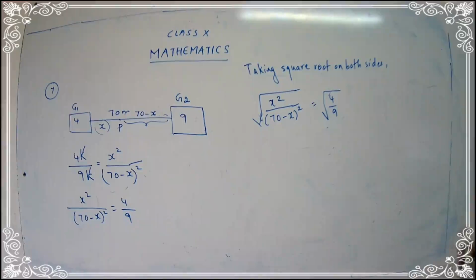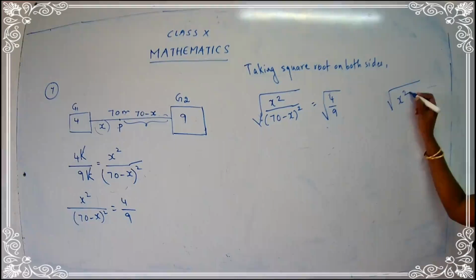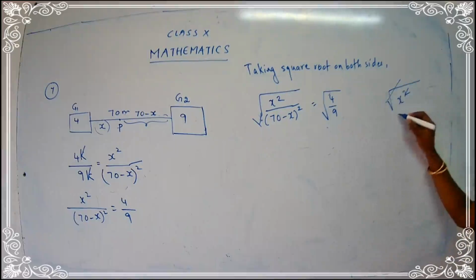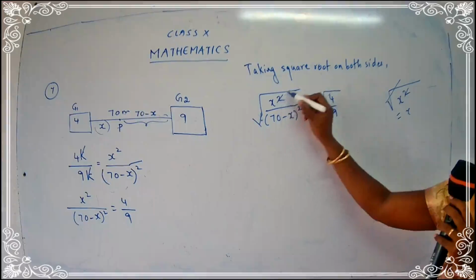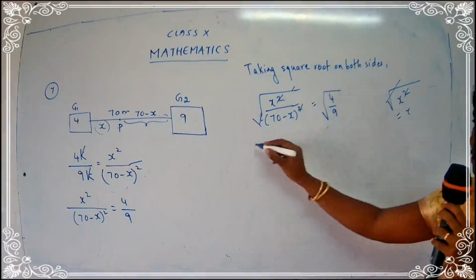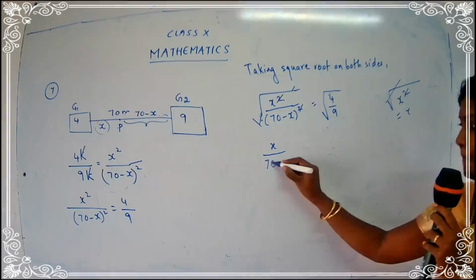Now you know that we have done the sum in the previous class. I have told you that square root of x square was there. So what happens? The square and the square root sign goes, and what will be left here? x. In the same manner here, the square and the square root goes. Here again, this square and this square root goes. So what is left here? x upon 70 minus x.